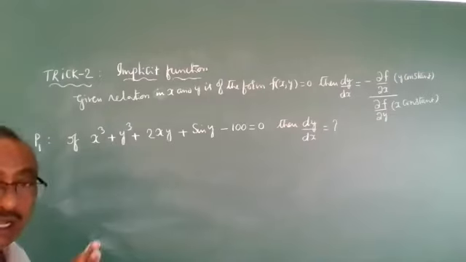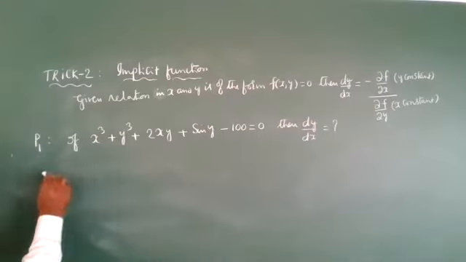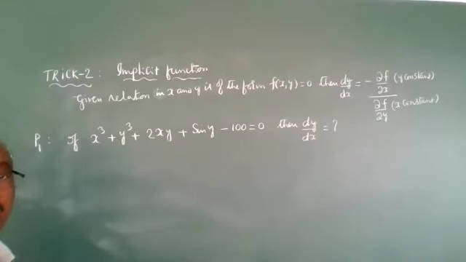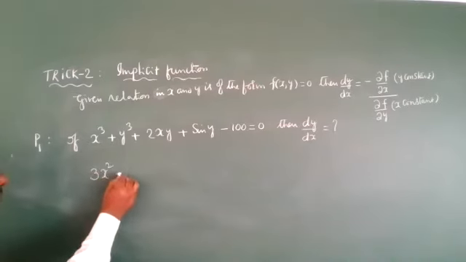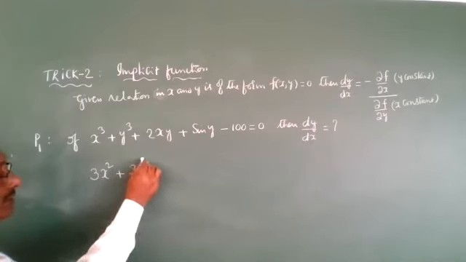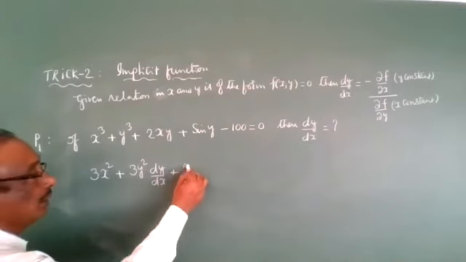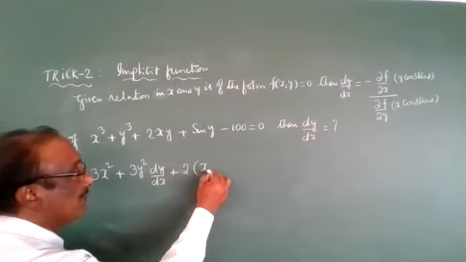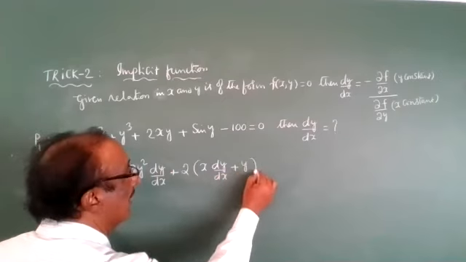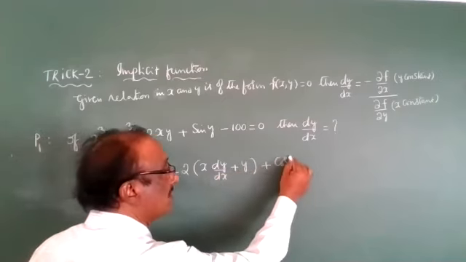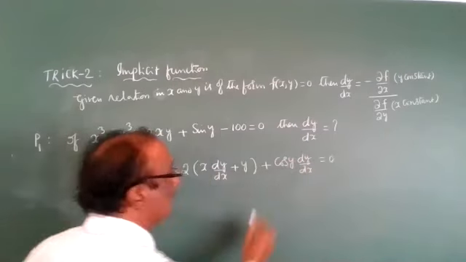I will explain the ordinary method and also a short method. First listen to the ordinary method, don't write; then I will tell the short method. The derivative of x³ is 3x², the derivative of y³ with respect to x is 3y² dy/dx. Following the u·v formula, the derivative of 2xy is 2x dy/dx plus 2y times the derivative of x, which is 1. The derivative of sin y is cos y dy/dx, and the derivative of the constant 100 is 0.